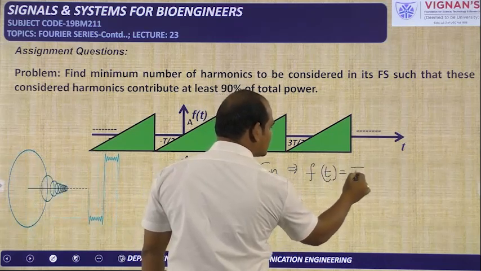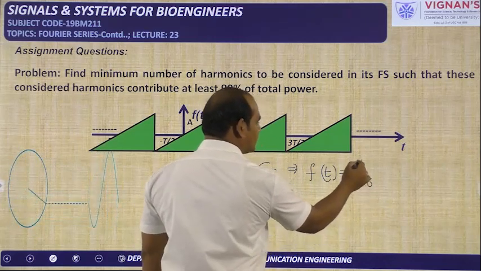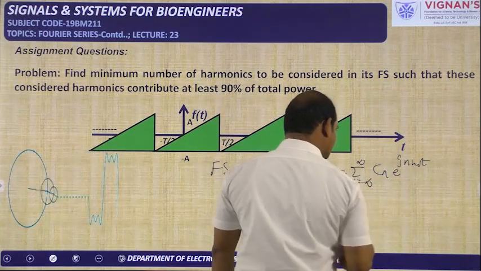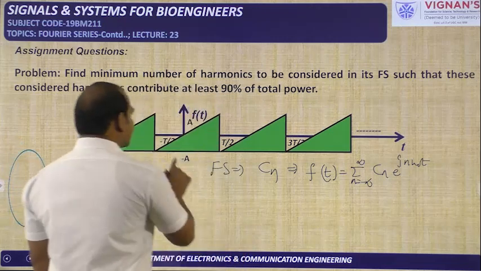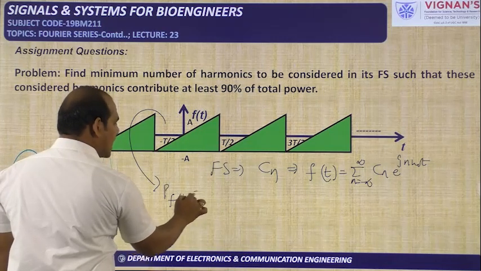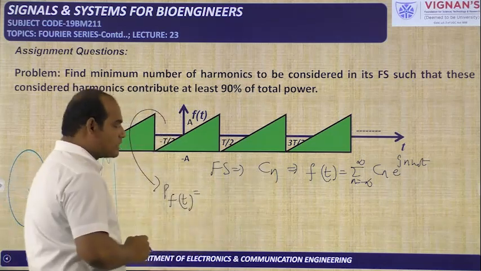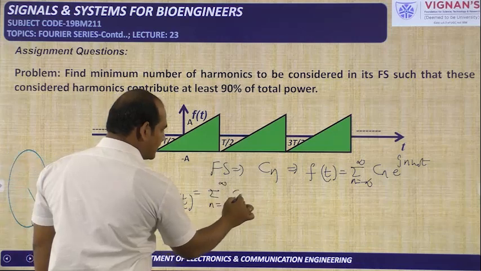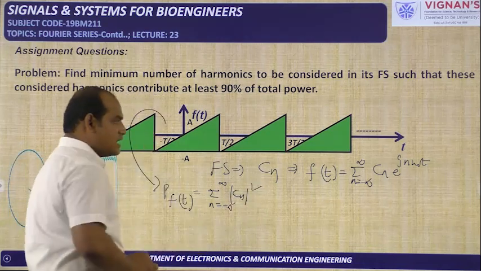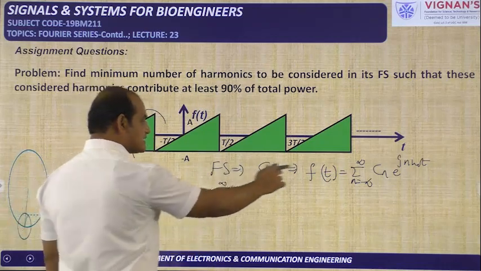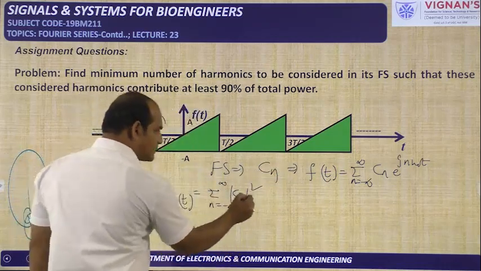F of t is equal to sigma n from minus infinity to plus infinity Cn e power jn omega naught t. Generally, you find the power involved in the signal f of t, and if you have Cn, you now know how to calculate the power, that is sigma n from minus infinity to plus infinity modulus of Cn square. The time domain expression, that means the Fourier series expression, gives the total power. This is the 100% of power.